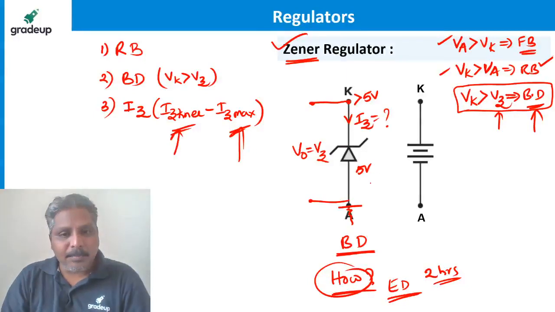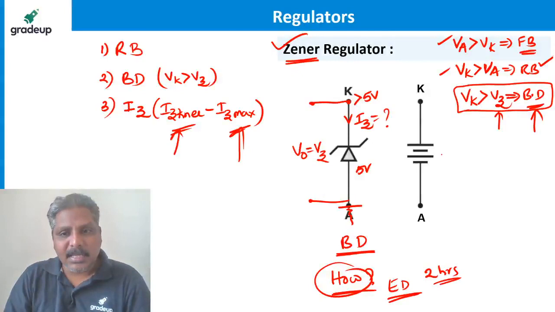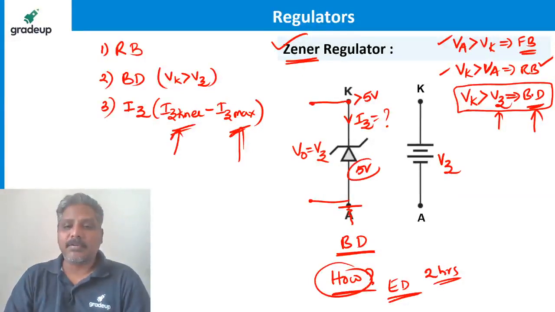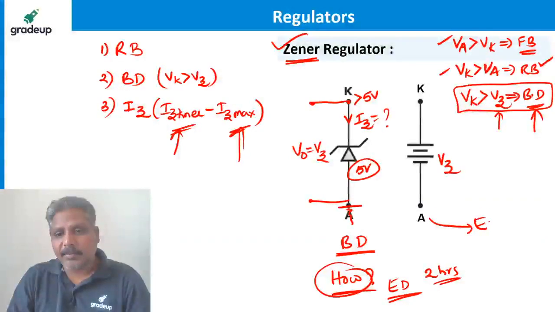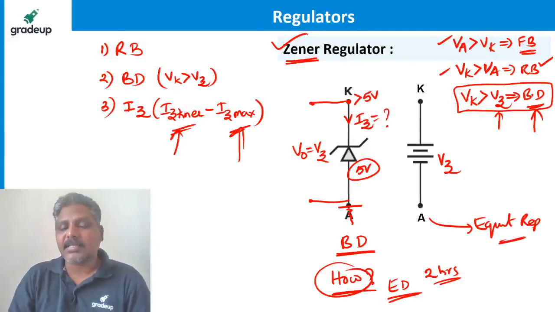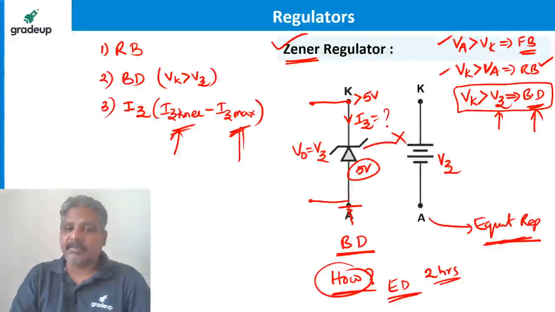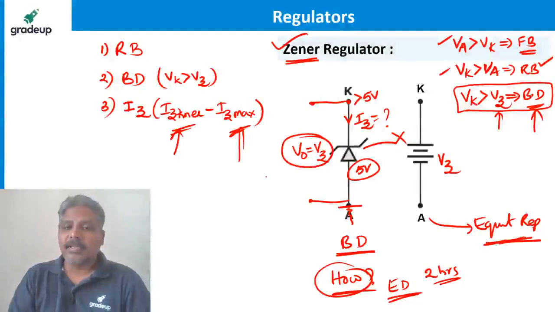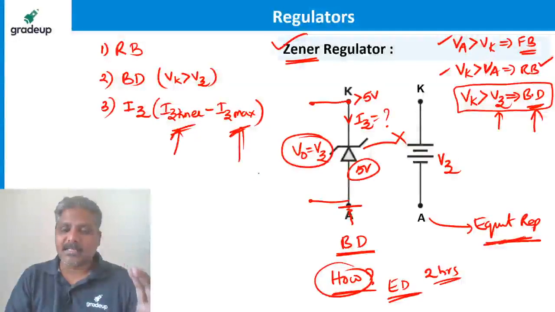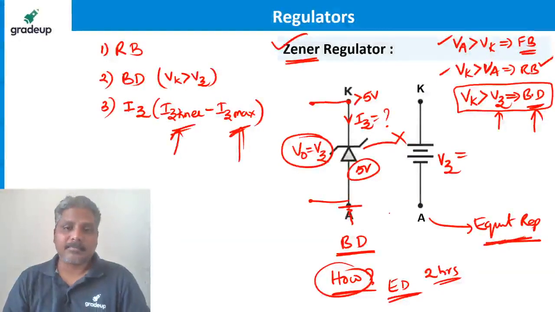If it is under breakdown, the Zener diode behaves like a constant voltage source like this, which is VZ. If it is 5 volts, it can be. This is called equivalent representation. It is not the internal circuit. Zener is not having any battery inside. It is called equivalent representation, because I said when Zener is under breakdown, the voltage across it is constant. Constant voltage means it is like a battery.